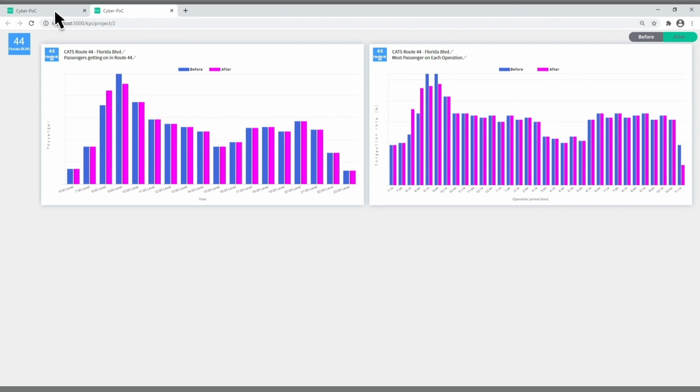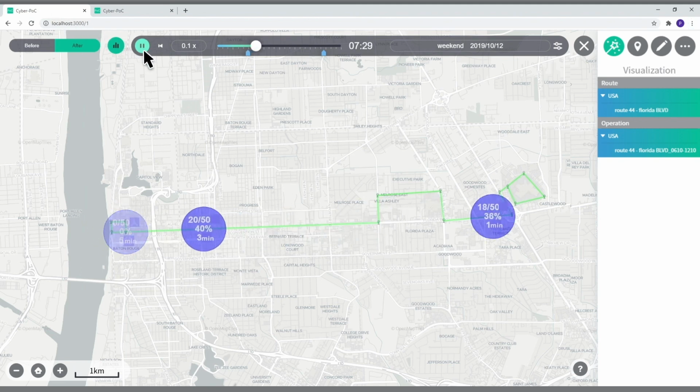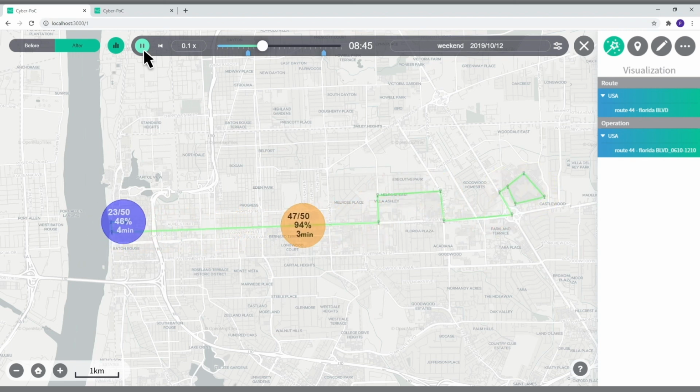Next, let's see the output of this simulation more visually on a map. No bus seems to be exceeding its full passenger capacity. The result of this simulation is showing the effectiveness of passenger incentives when balancing the passenger loads.